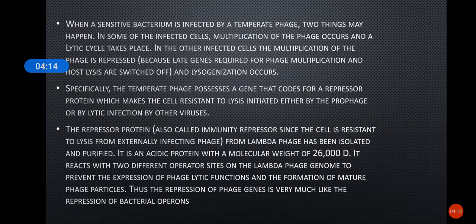It switches off the expression of phage lytic functions and the formation, or self-assembly, of mature phage particles. They act like bacterial operons. The repression of this phage gene is very much like the repression of bacterial operons, which are switched off and on by repressor proteins. In the same way, this repressor protein switches off the lytic function of the phage genes.